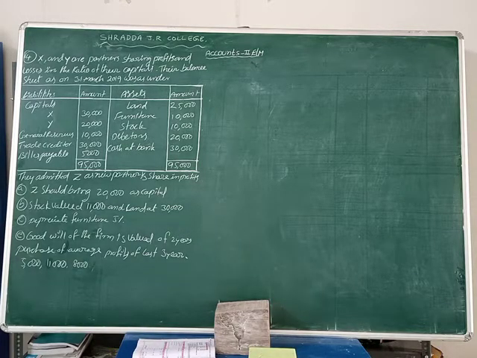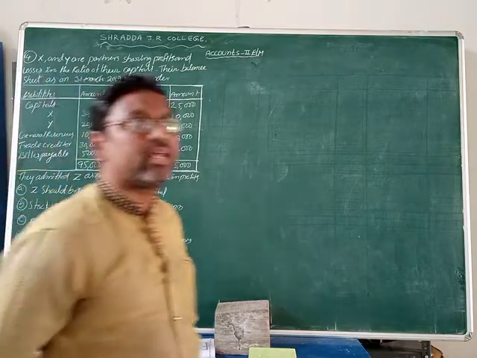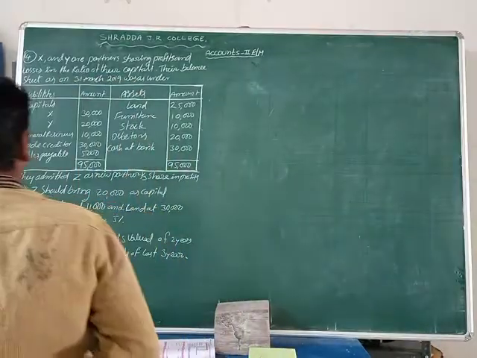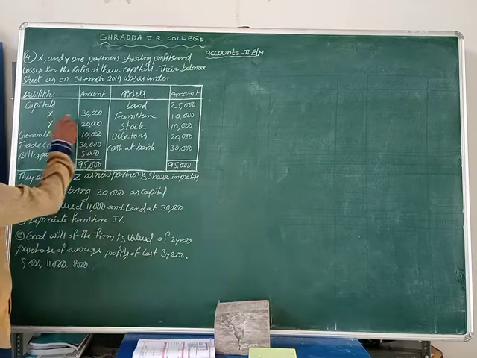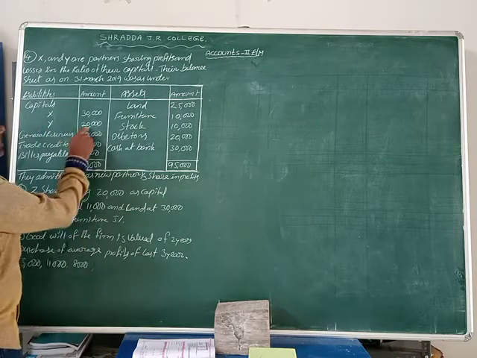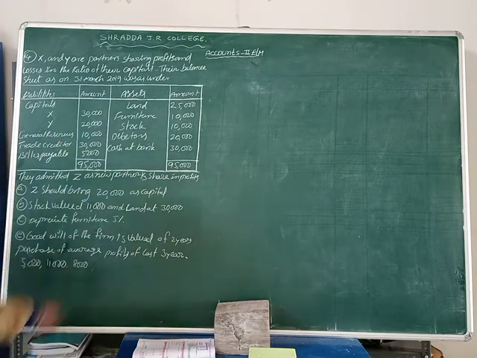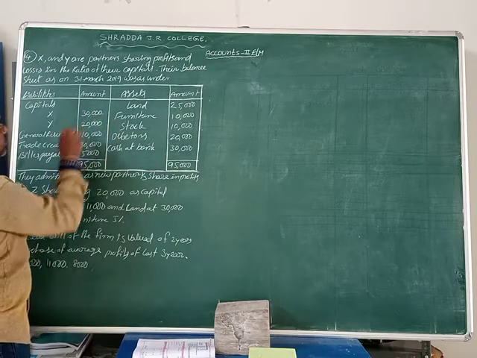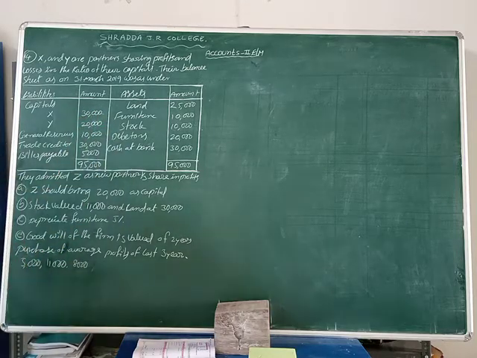X and Y are partners sharing profits and losses in the ratio of their capitals. The ratio is not given. Ratio of their capitals means what? X is 30,000, Y is 20,000. Four zeros cancel. What ratio comes here? 3:2.